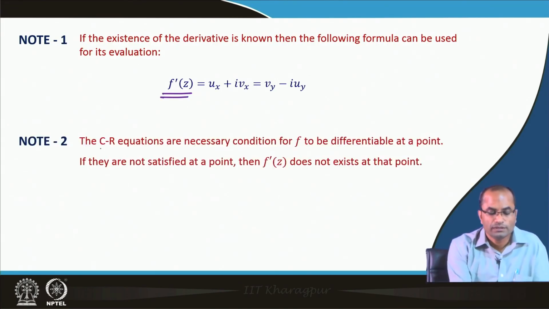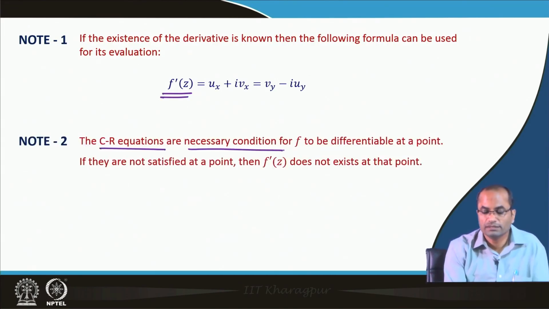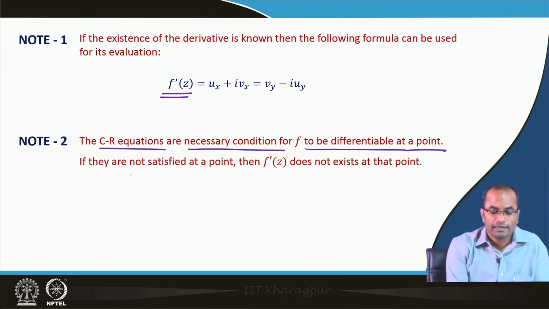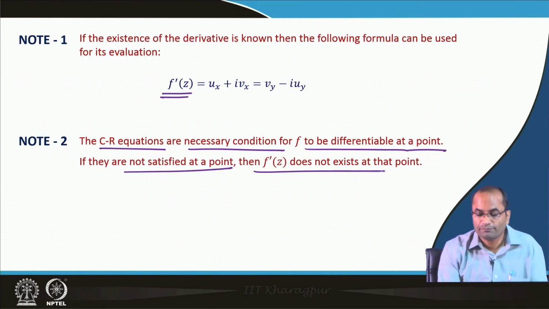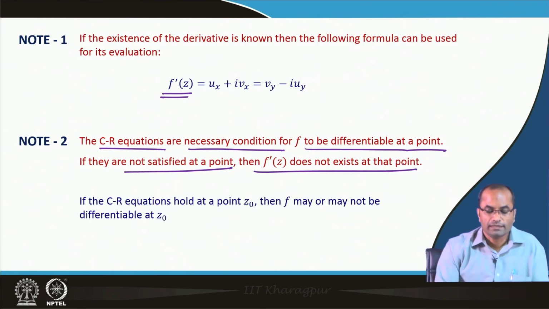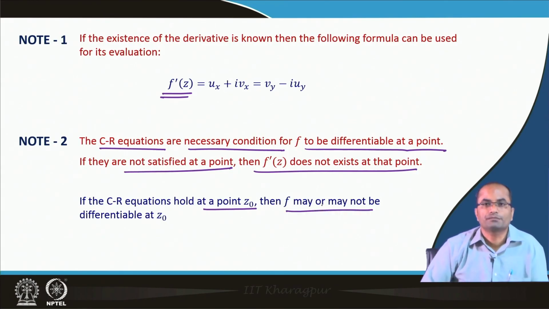The note 2: the CR equations are necessary conditions for differentiability at a point, and if they are not satisfied, then f prime z does not exist at that point. So, the function is not differentiable at that point. If the CR equations hold at point z naught, then f may or may not be differentiable, because these are necessary conditions, not sufficient conditions. For a sufficient condition we need the additional restriction of continuity of these partial derivatives.